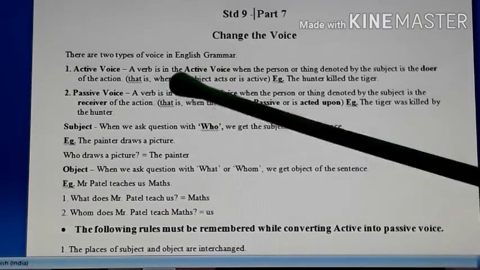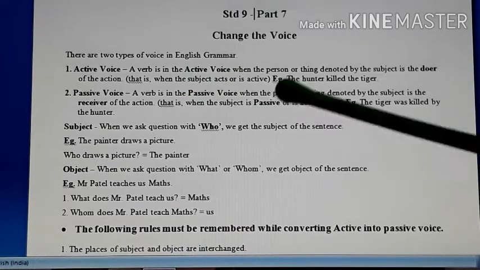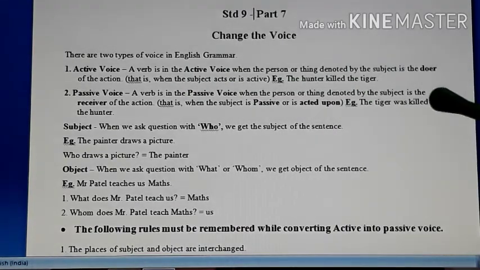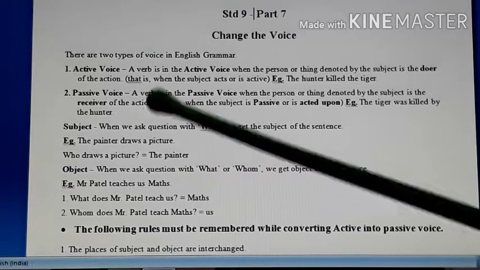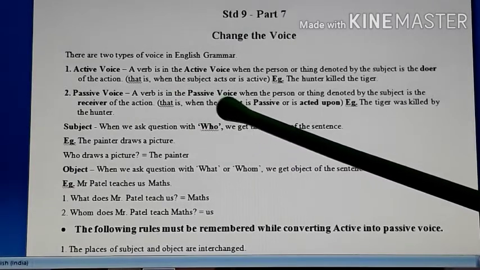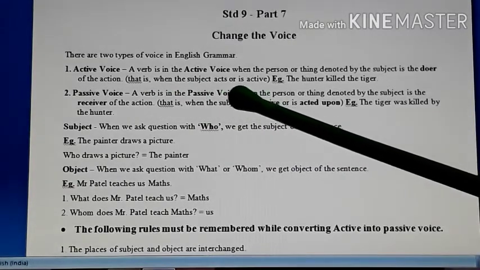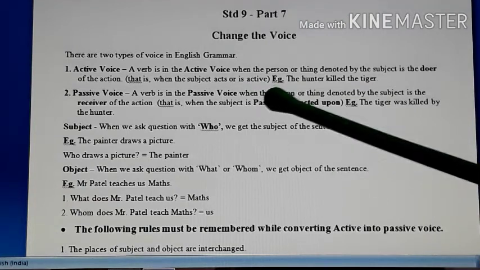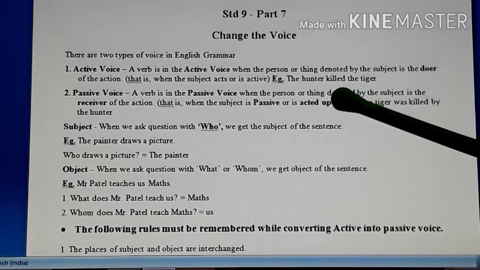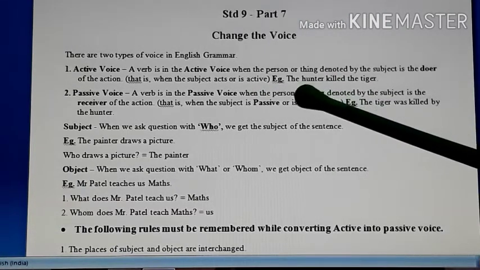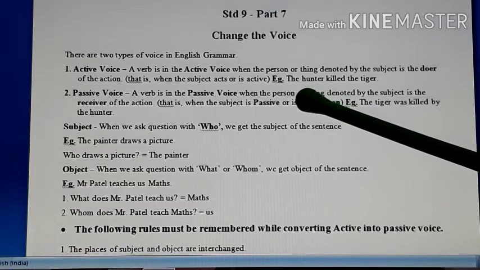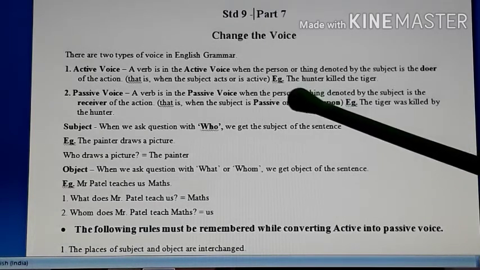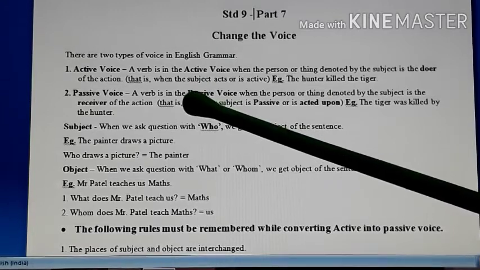A verb is in the active voice when the person or thing denoted by the subject is the doer of the action. That is, when the subject acts or is active, then it is in active voice. Look at the example. The hunter killed the tiger. So here the hunter is doing the action of killing the tiger, and it is shown first only. So that is active voice.